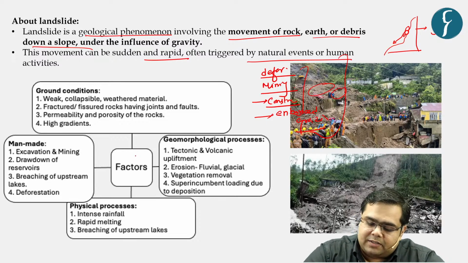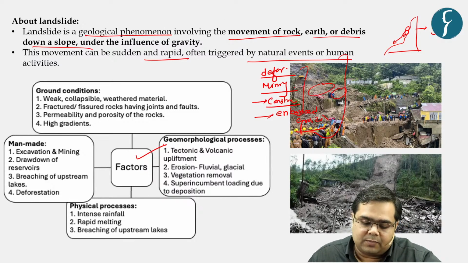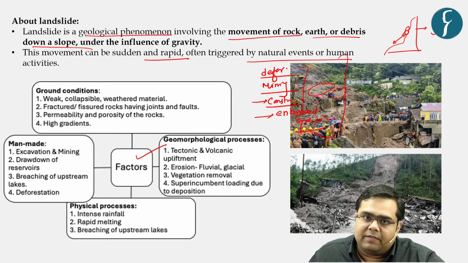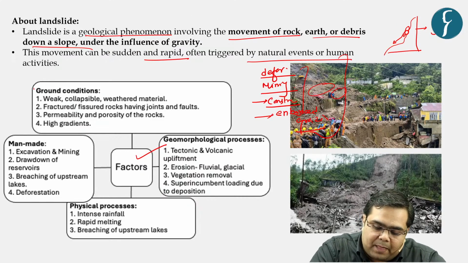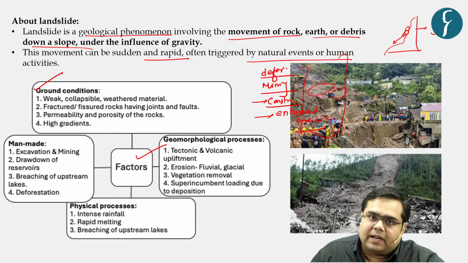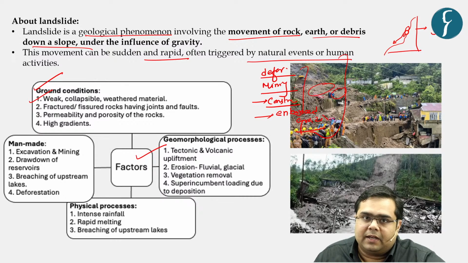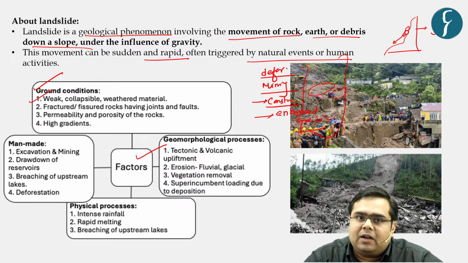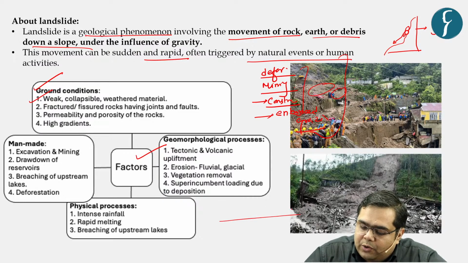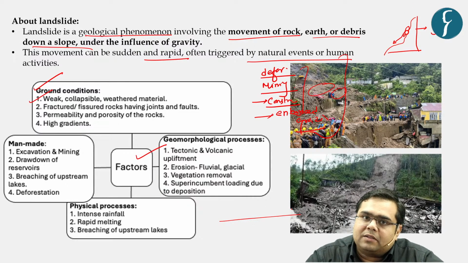Now let us understand what are the various factors responsible for the event of landslide. So basically, the first aspect that we are going to cover is with respect to the ground conditions. The first aspect is weak, collapsible and weathered material. Obviously, you know that the geological profile of India is very different at different places, and in the course of evolution, Himalayas have passed through various stages, right?